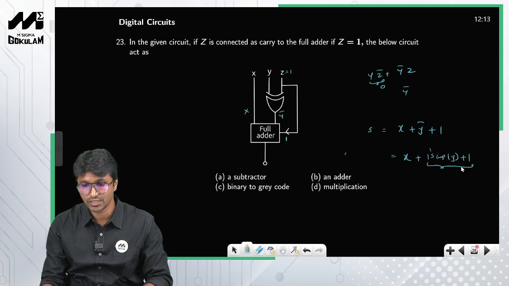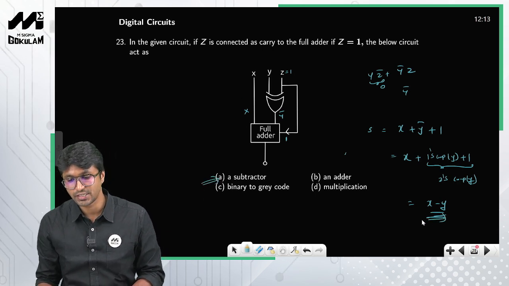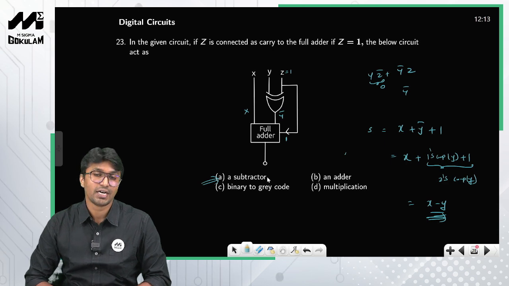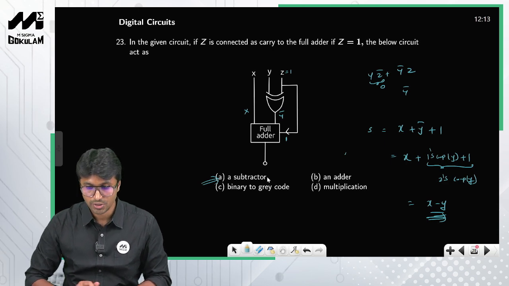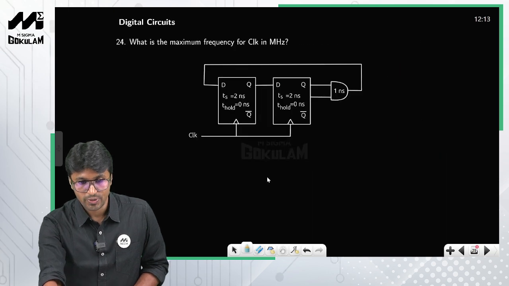1's complement plus 1 is nothing but the 2's complement of Y, so this is nothing but X minus Y. Therefore this entire circuit will behave as a subtractor. This is how you solve this particular problem.